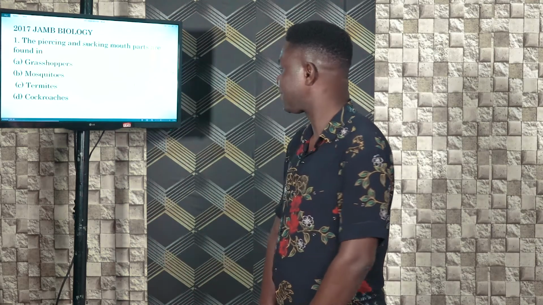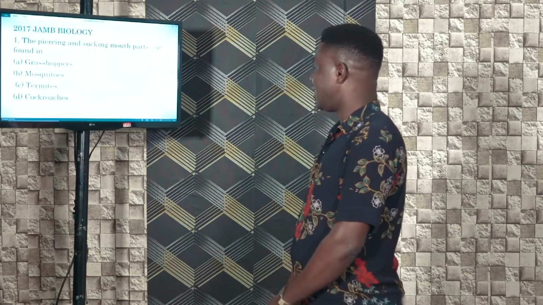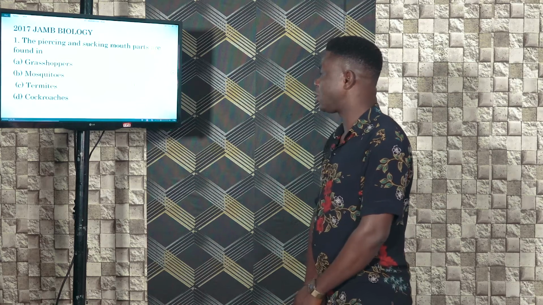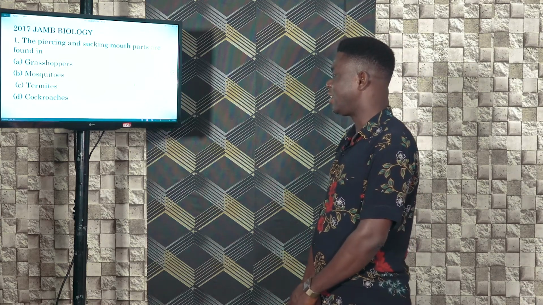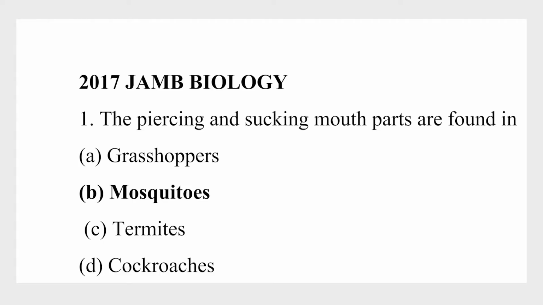Okay, so welcome to Biology 2017 JAMB question and answer. We'll take the first question. Number 1. The piercing and sucking mouth parts are found in A. grasshoppers, B. mosquitoes, C. cockroaches.